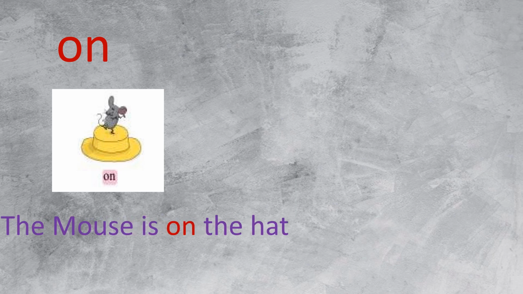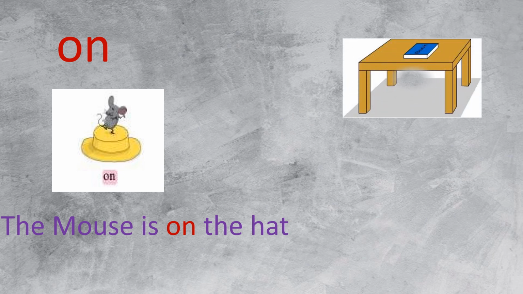The next word is on. Look at the picture. The mouse is on the hat. On the hat. One more example. Look here. A book is on the table. On the table, वरती, वर आहे.